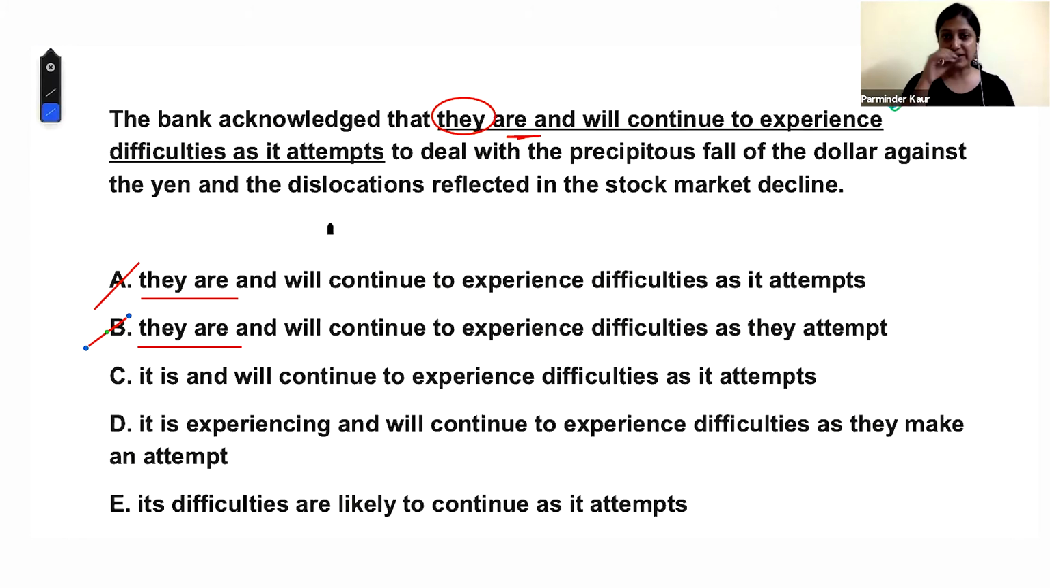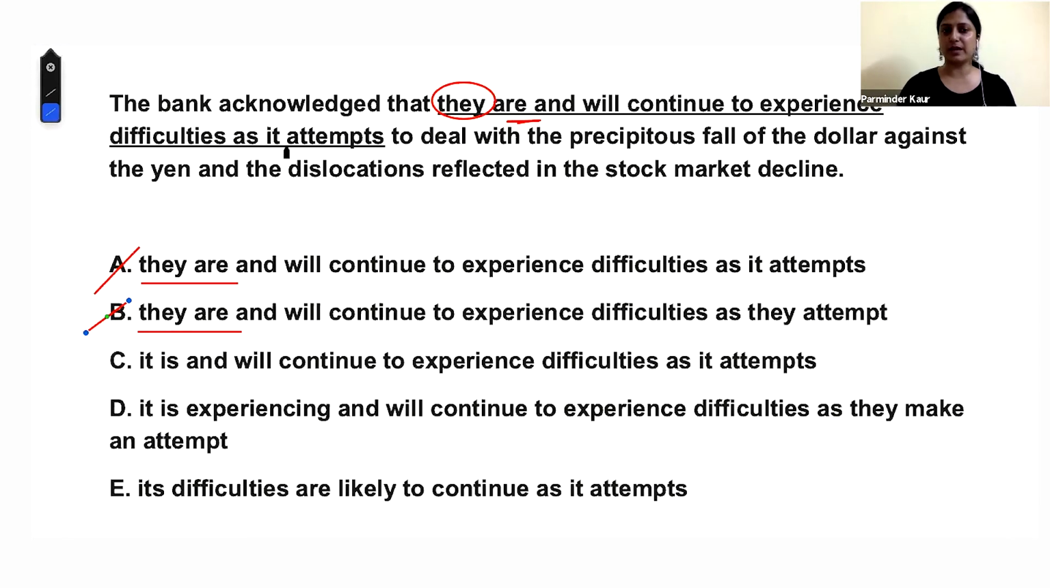They are and will continue to experience difficulty as it attempts to deal with the precipitous fall of the dollar against the yen and dislocations reflected in the stock market decline. Now it becomes it. So you see that switch. So we have now it. And one says it is, and it's. So we should know the difference between these three also.